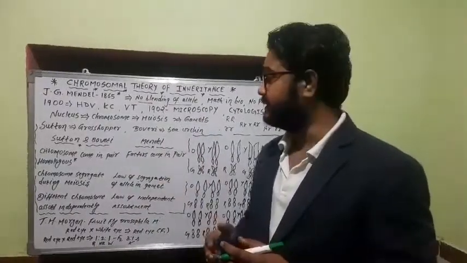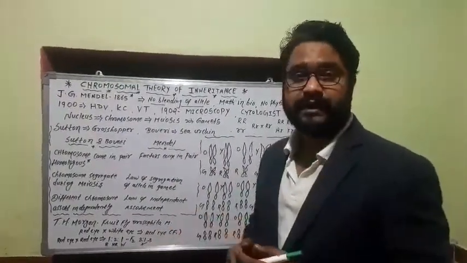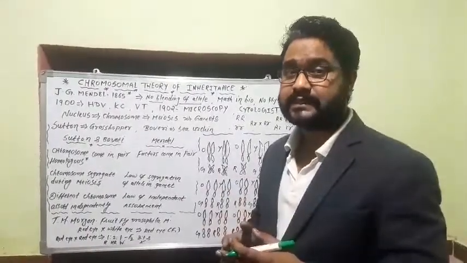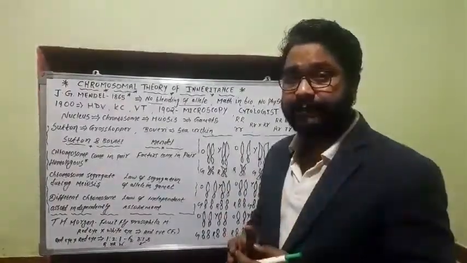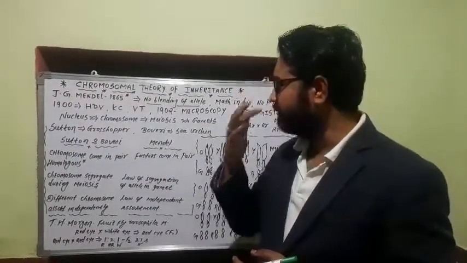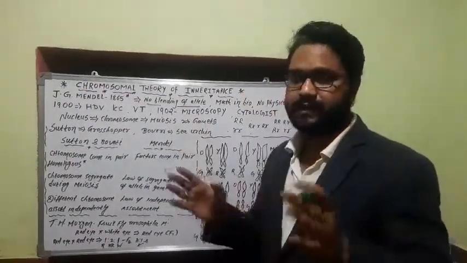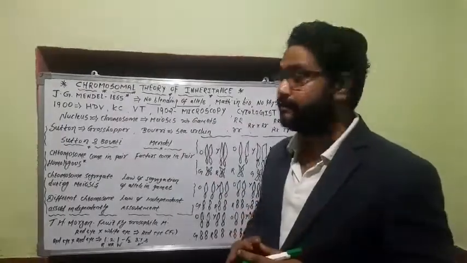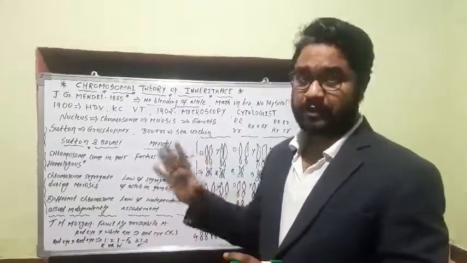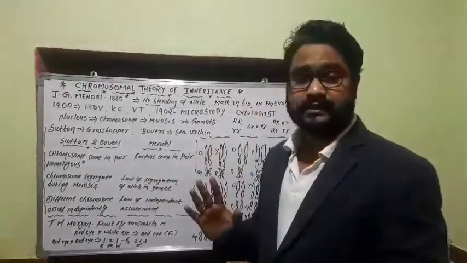So before the embryonic stage, at the time of the reproductive phase, they produce gametes, and during that gamete production they undergo a very specific and unique process, that is meiosis, which is divided into two parts, meiosis 1 and meiosis 2. All that study of chromosomal behavior was possible by cytological study.